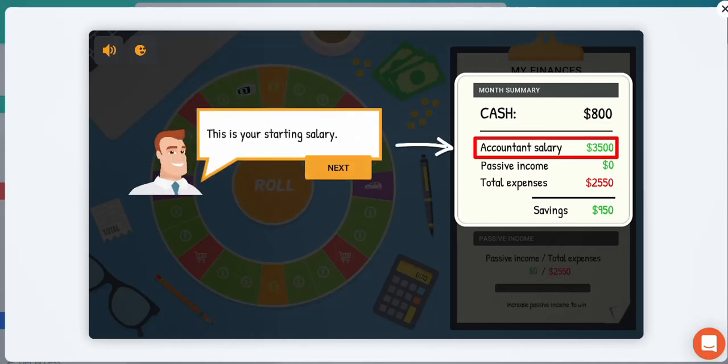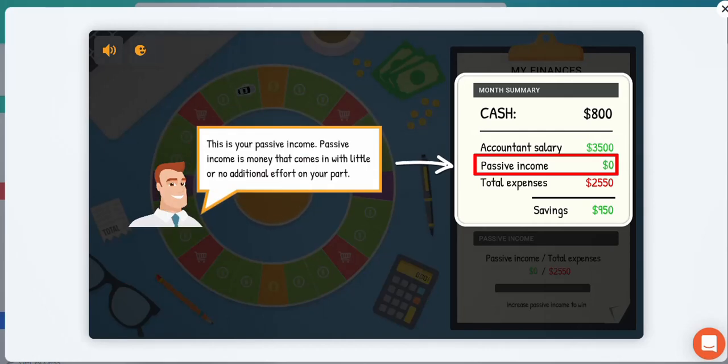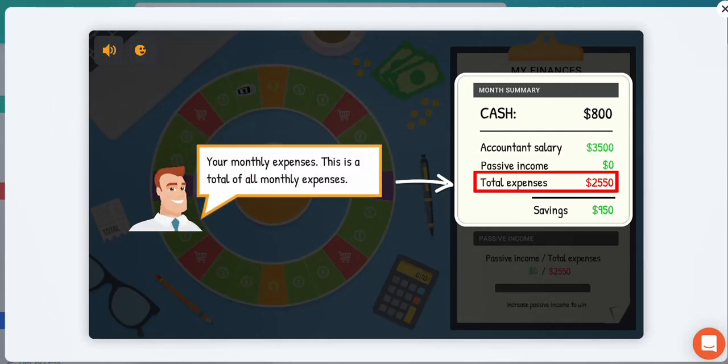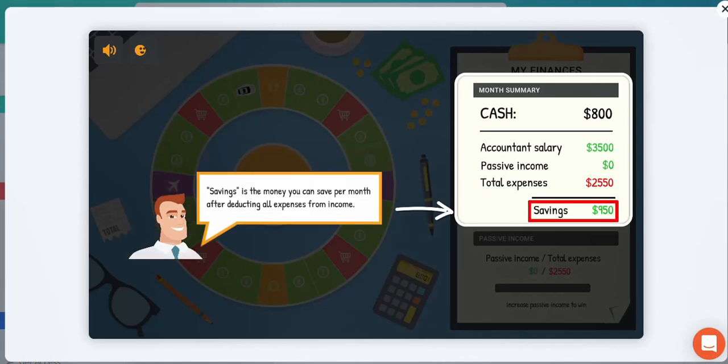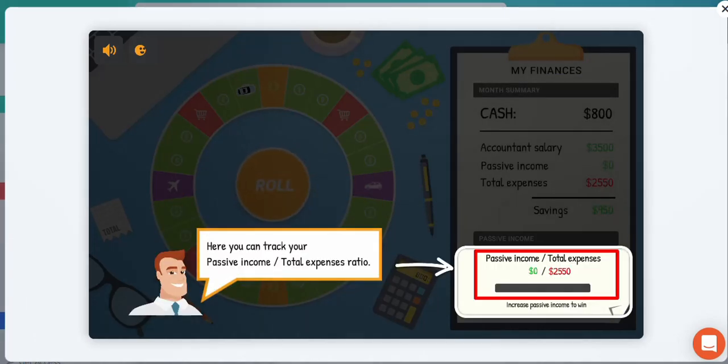Here's the starting salary, there's the passive income, and there's the expenses. And there's the amount of savings. So the game really takes you through all these principles to help you learn more about managing your finances. Here we can keep track of our passive income or total expense ratio. So obviously, the most important thing in terms of creating wealth is you want passive income.